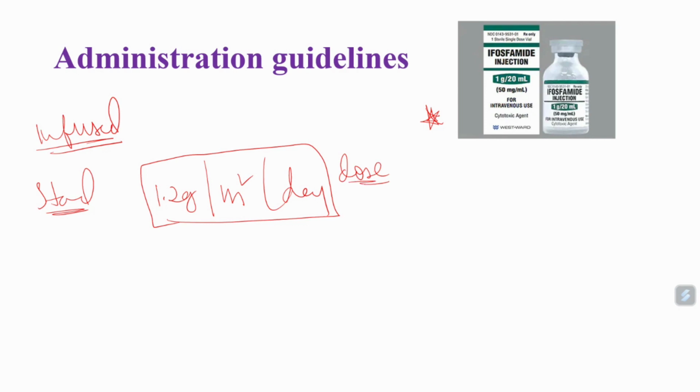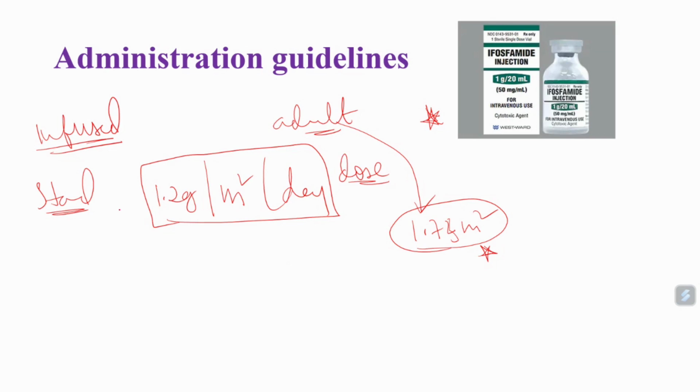So what is the normal body surface area for an adult? Approximately 1.72 or 1.73 meter square. This is an approximate value, okay? 1.73 meter square is the surface area of the adult. And for pediatric patients, it is different, okay?